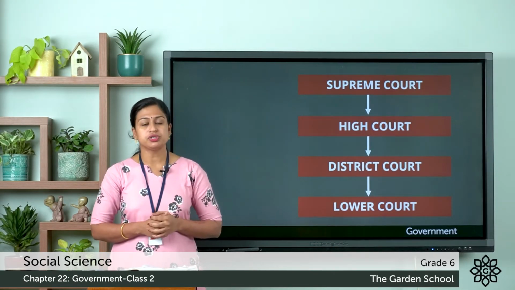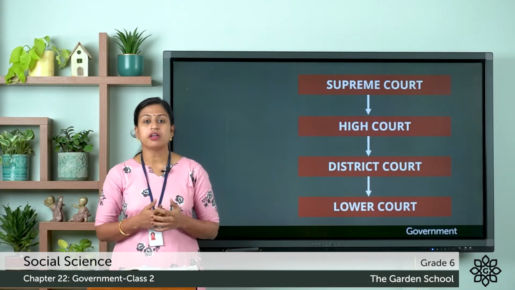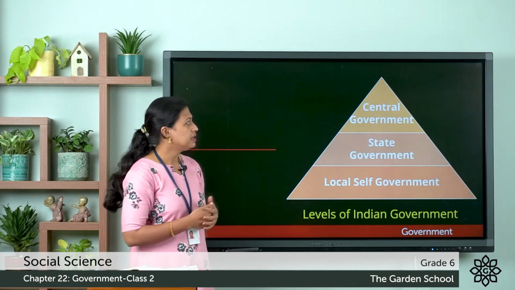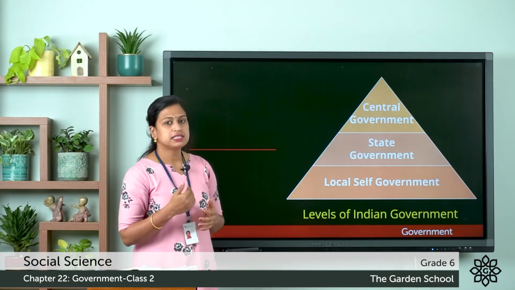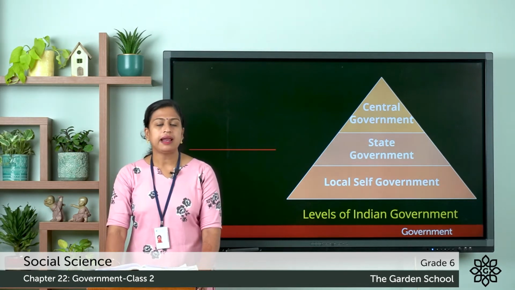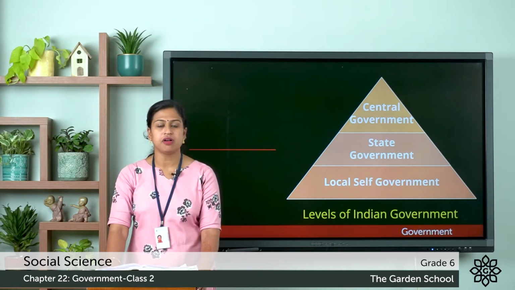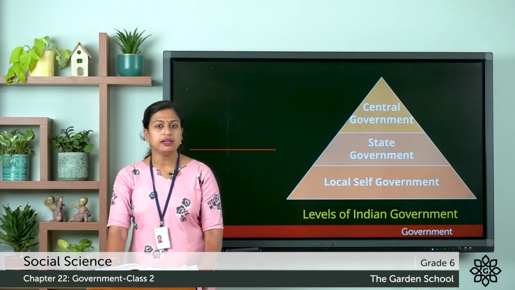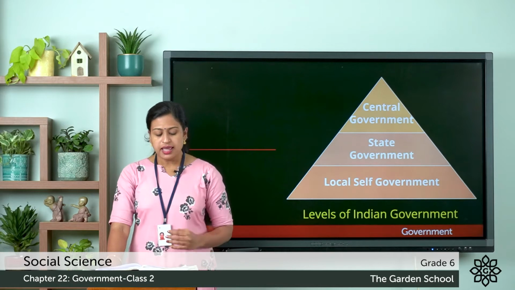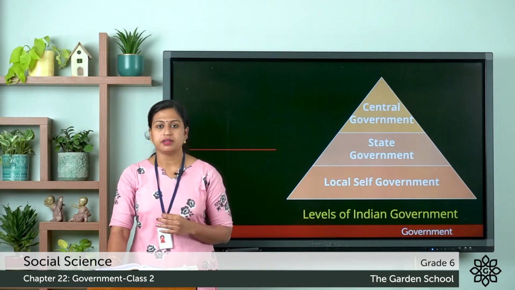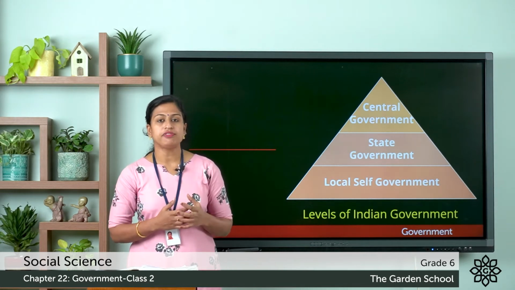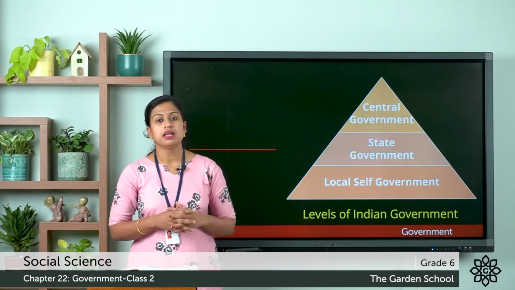So the Constitution of India provides for a government that works at three levels, that is the central government, the state government and the local self-government. Here at the national level is the central government or the union government, and it looks after the entire country. And next is the state government. So here the state government looks after the welfare of the people of that particular state.